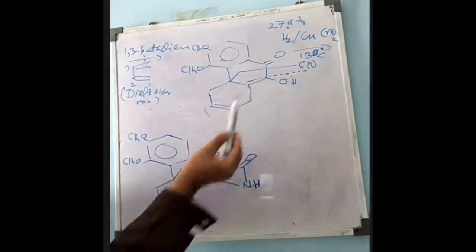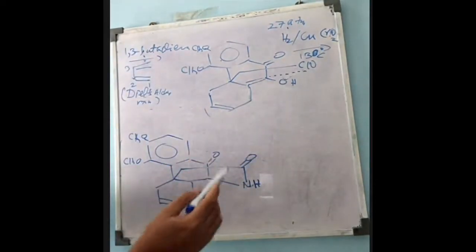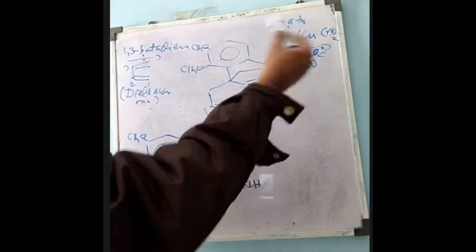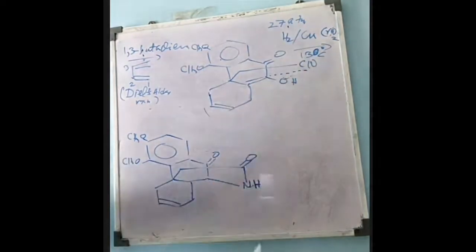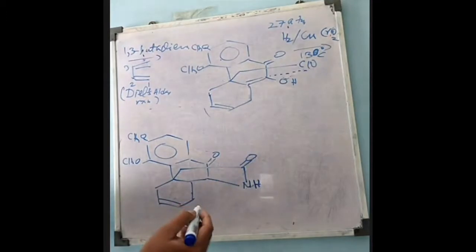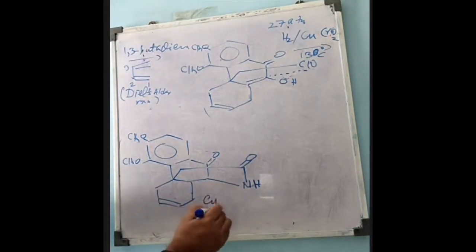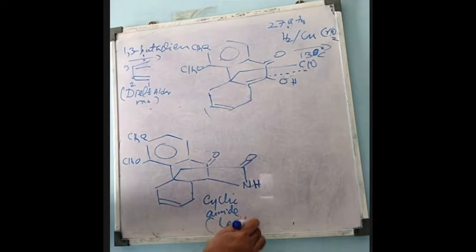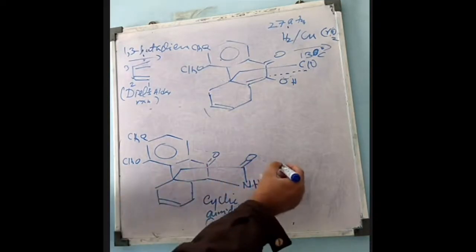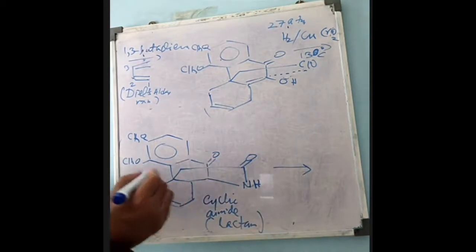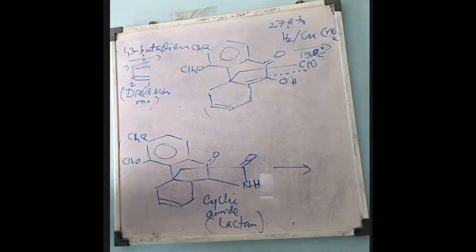So this one will contain the ketonic group, then NH, and OH goes to the carbon. The ketonic group will be introduced. This type of compound is known as an amide, a cyclic amide. Cyclic amides are also known as lactams. A lactam is formed. And once this lactam is formed, then it is reduced with the Wolff-Kishner reduction.